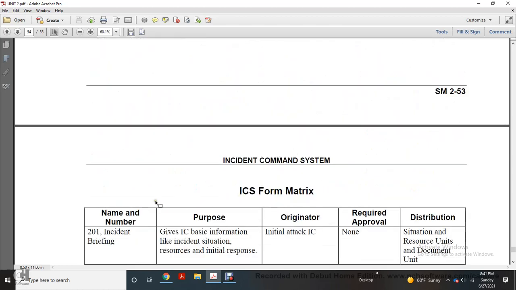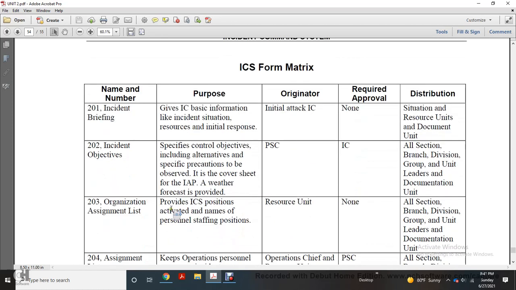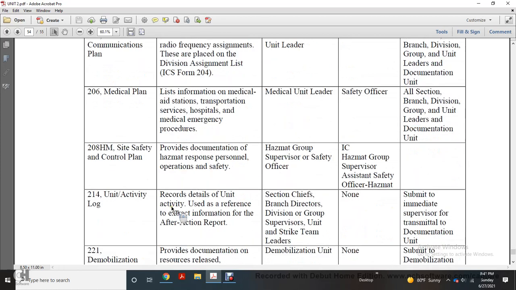Incident Command Form Maintenance Matrix: 201 Incident Briefing. It gives the incident basics, like incident situation, resources, initial response, originator, initial attack incident commander, notes required above, none, situation resource summary for the documentation unit. 202, and then it keeps going.